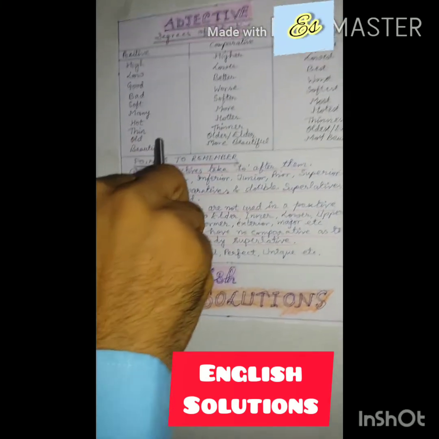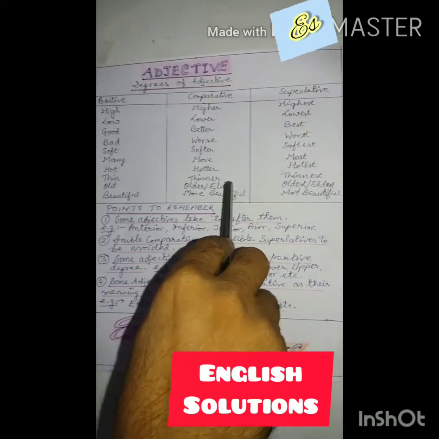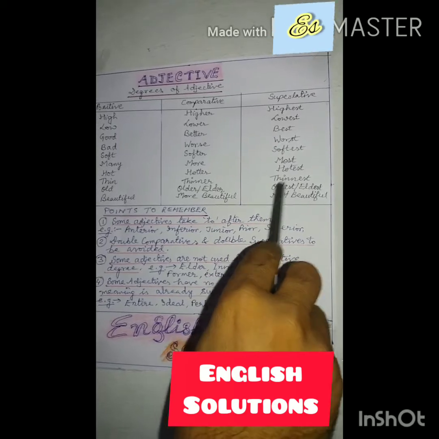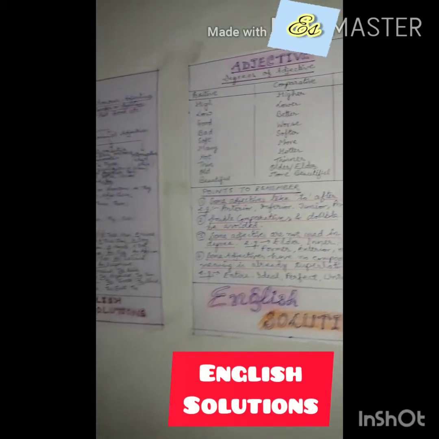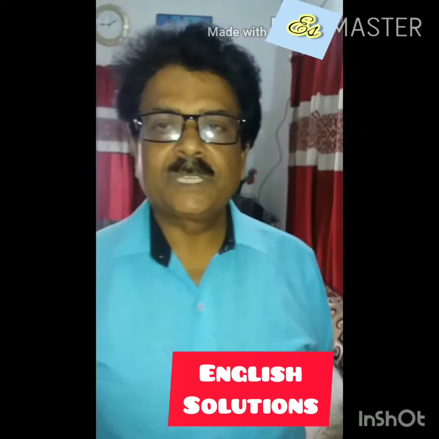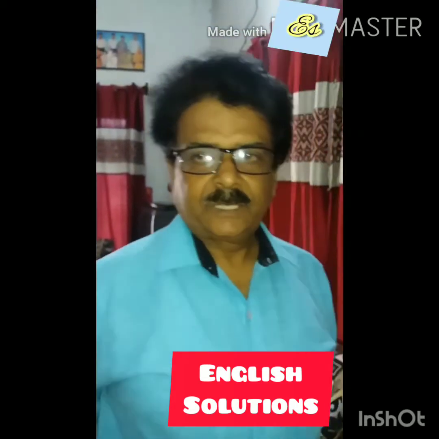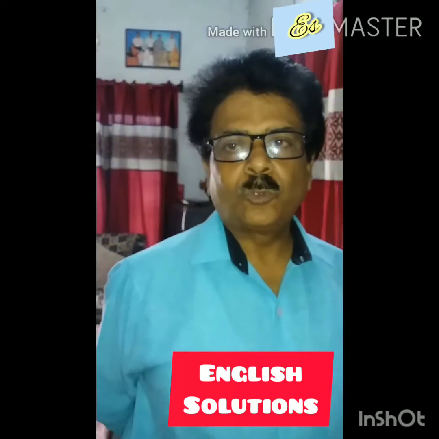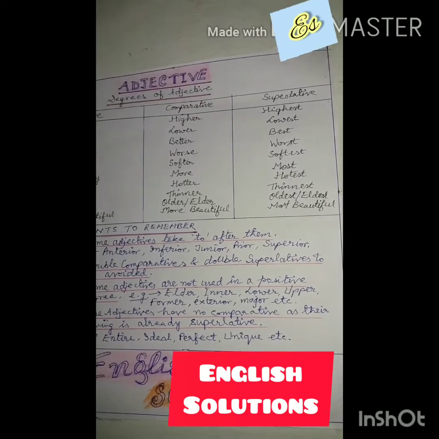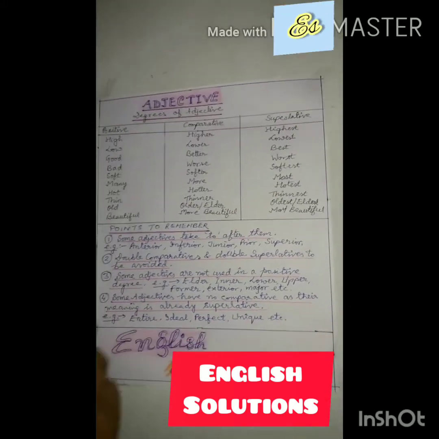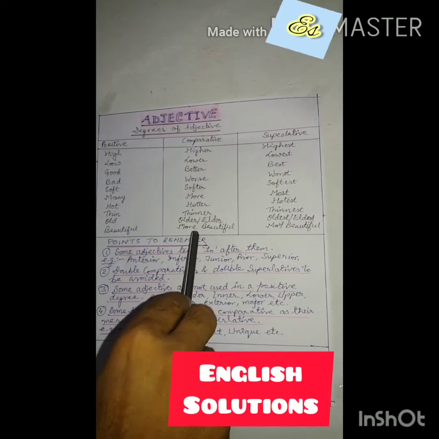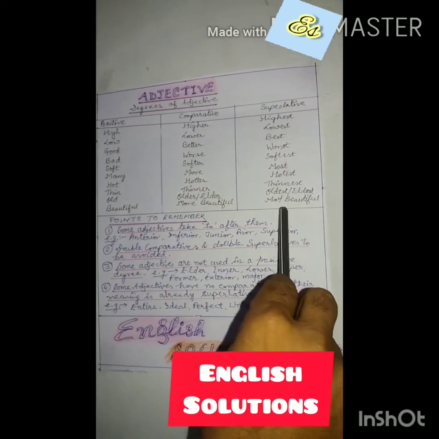Old is a word which has two comparatives, older or elder, both are acceptable. And in the superlative there are also two forms, oldest and eldest. Here I would like to mention the difference: elder and eldest are used for family members, and outside the family we use older or oldest. And in certain words we have to use more or most. For example, beautiful. Positive form is beautiful, comparative is more beautiful, and superlative is most beautiful.